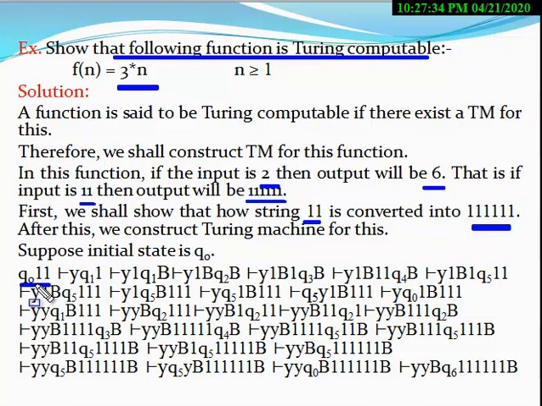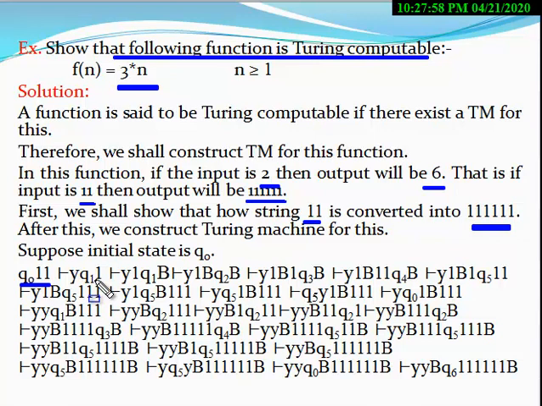One is removed and 3 ones are copied at the right end. Again you move to the left end, the second 1 is removed, and again you move to the right end and copy 3 ones. So the first time 3 ones and the second time 3 ones. Now the number of ones becomes 6. So this is the logic.